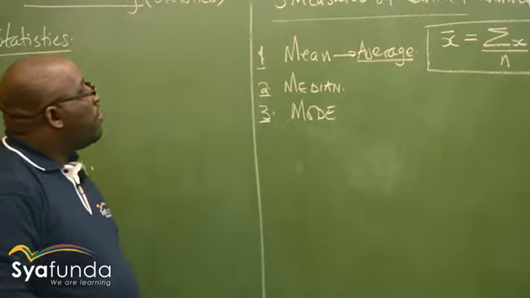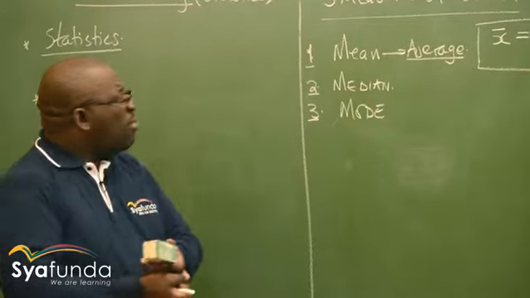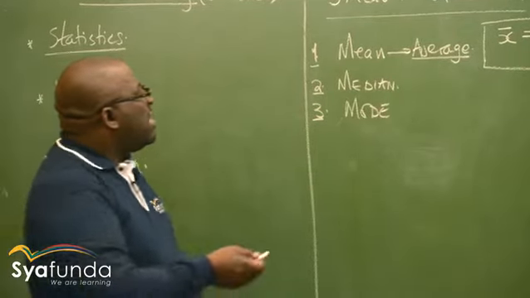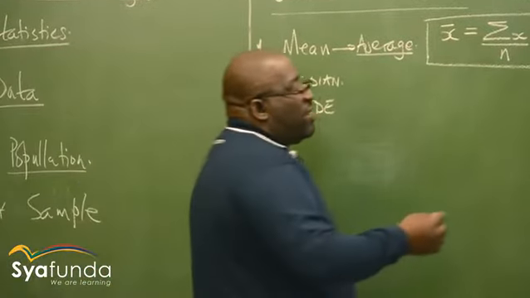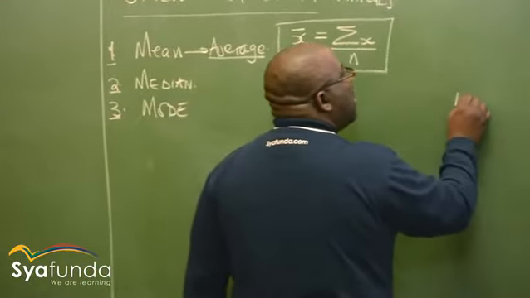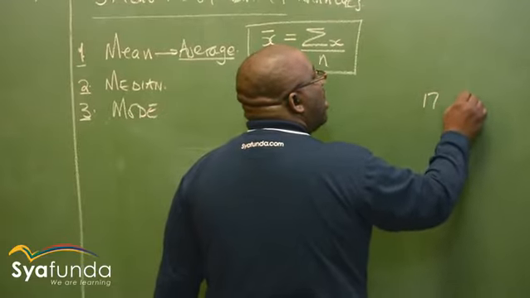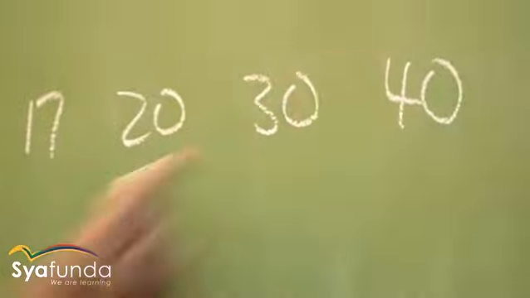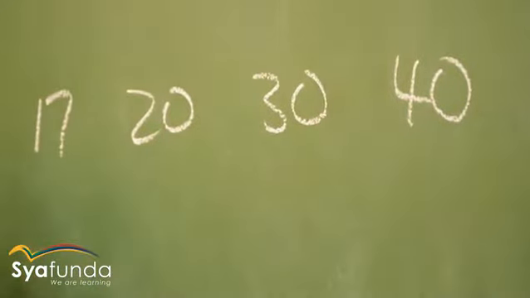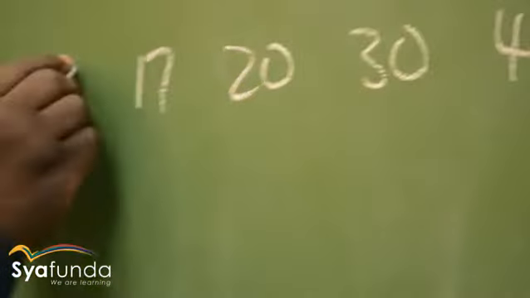Number 2, we've got what we call the median. What is the median? Median is the middlemost observation. Suppose you've got a data. Let's just get a data out of the blue. We've got 17, 20, 30, 40. How many do I have now? 1, 2, 3, 4. Let me just add another one here, 15.